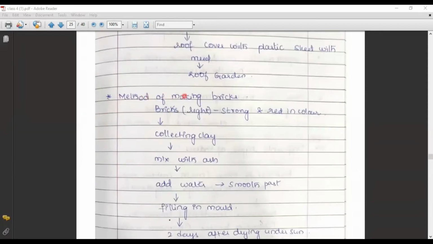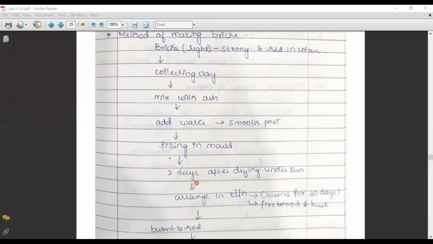Let us go into detail on the making of bricks. Bricks are generally strong and red in color. These bricks are prepared by collecting clay, bankamatti. That clay is mixed with ash. With ash, clay and some water, we get a smooth paste. Now that smooth paste will be filled in a mold. Mold means it gives a particular shape.